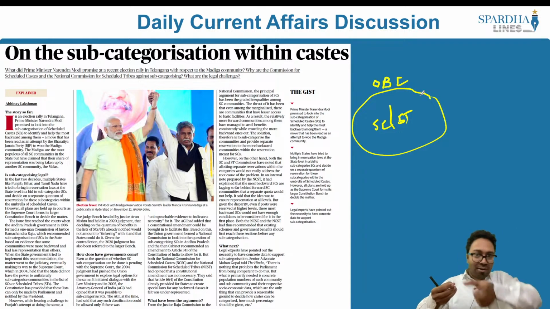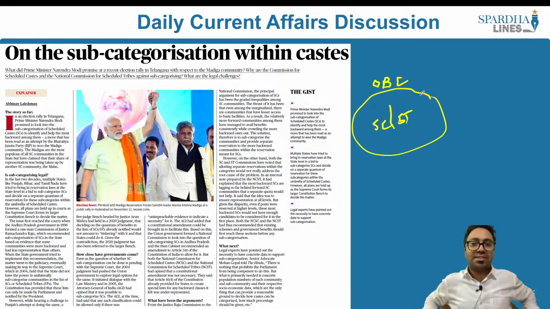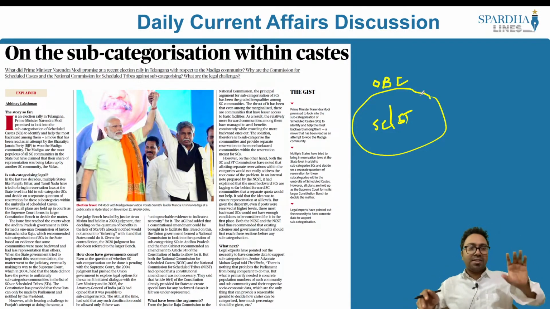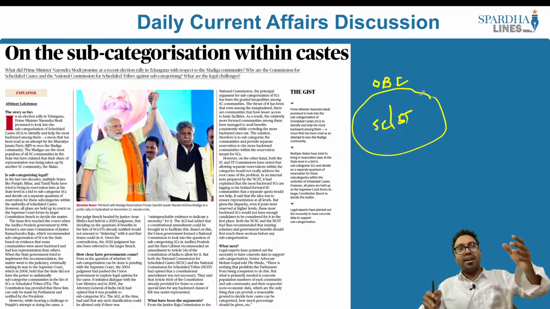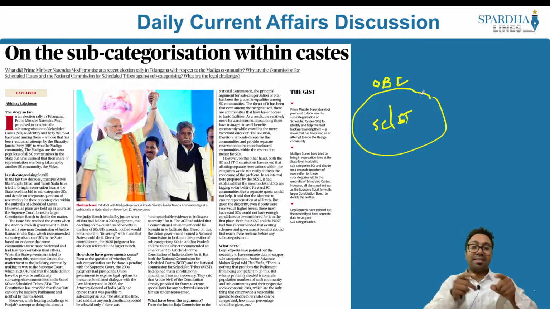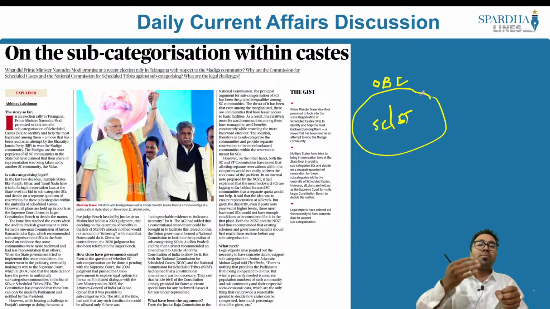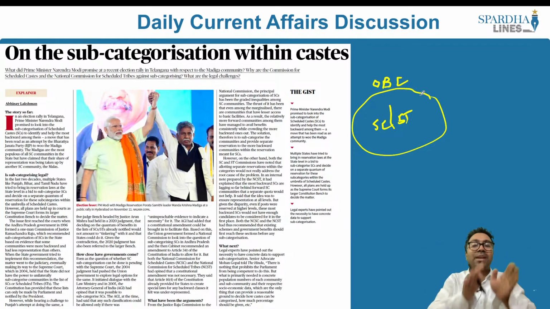Why? Because everyone is clubbed under one single categorization. So what do we mean by one single categorization? Irrespective of the caste that they belong to within the scheduled caste, all are treated as one single community. This is not good. Why? Because there are some groups within the SC and the ST, some castes, which are not able to reap the benefits of it. There might be a cream within this particular community. They are taking away all the profits. So in order to ensure that the poorest in the SC or the ST are also able to reap the benefits, what we can come up with is called sub-categorization.